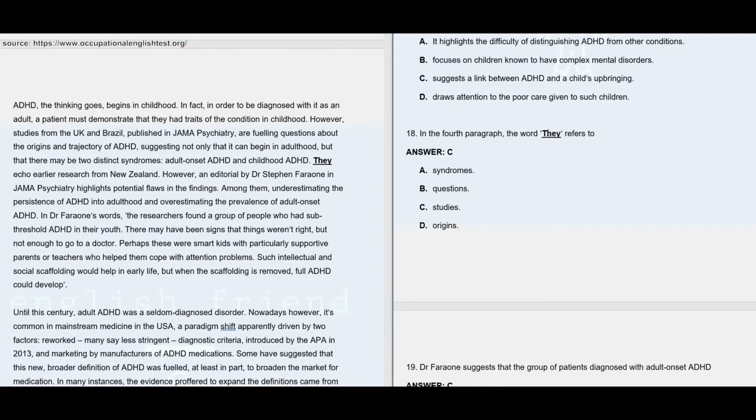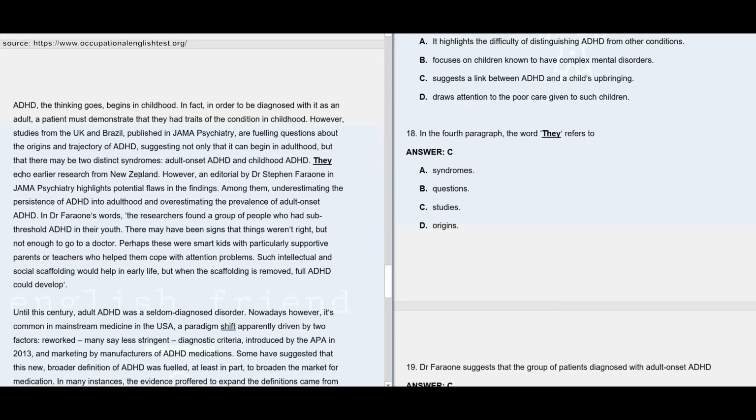Question number 18. In the fourth paragraph, the word they refers to. Here the answer is C, and let's see how it becomes C. When we read the paragraph, you may see ADHD, the thinking begins in childhood. In fact, in order to be diagnosed with it as an adult, a patient must demonstrate that they had traits of the condition in childhood. However, studies from the UK and Brazil published in JAMA Psychiatry are fueling questions about the origins and trajectory of ADHD, suggesting not only that it can begin in adulthood, but that there may be two distinct syndromes, adult onset ADHD and childhood ADHD.